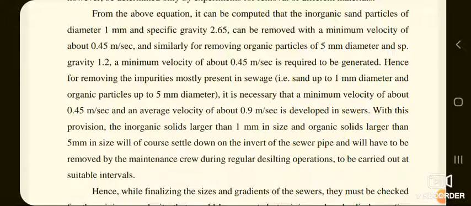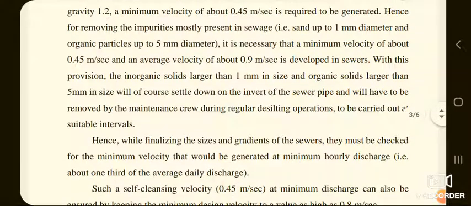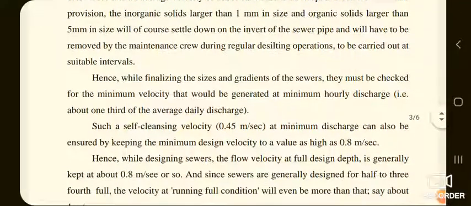With this provision, the inorganic solids larger than 1 mm and organic solids larger than 5 mm will of course settle down on the invert of the sewer pipe and will have to be removed by the maintenance crew during regular desilting operations carried out at suitable intervals.